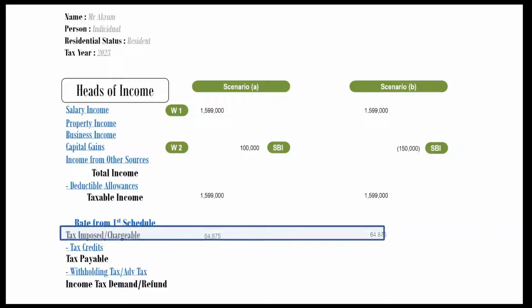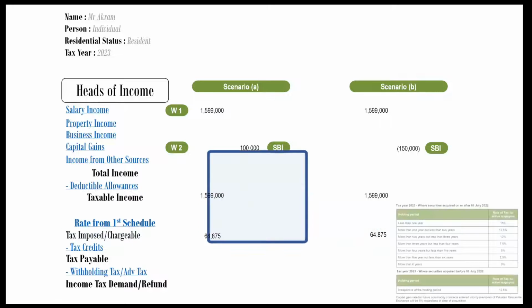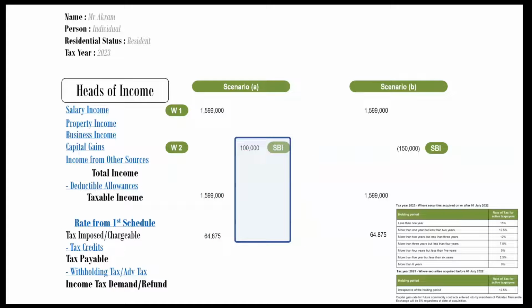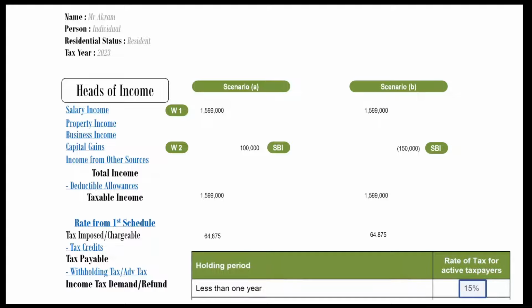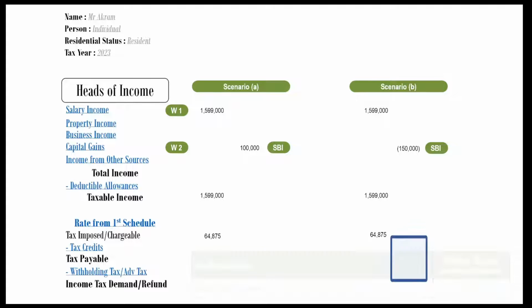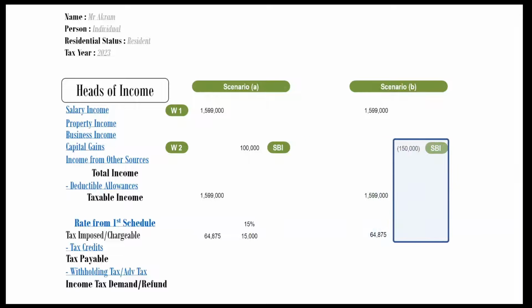Tax imposed comes to rupees 64,875. Now calculate tax on capital gain. Rate will be given in exam, so no need to memorize it. Applicable rate is 15%. Tax imposed comes to rupees 15,000. Due to loss in scenario B, there will be no tax calculation for separate block of income.